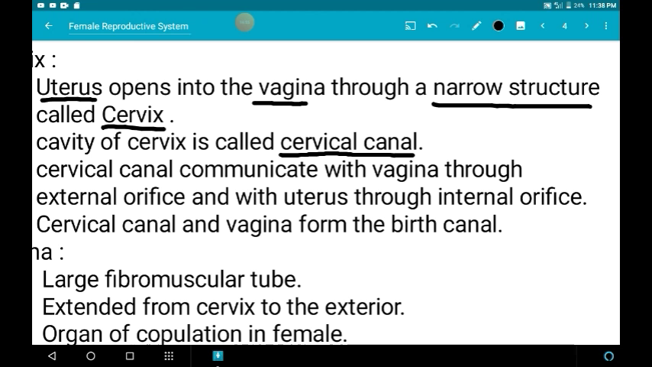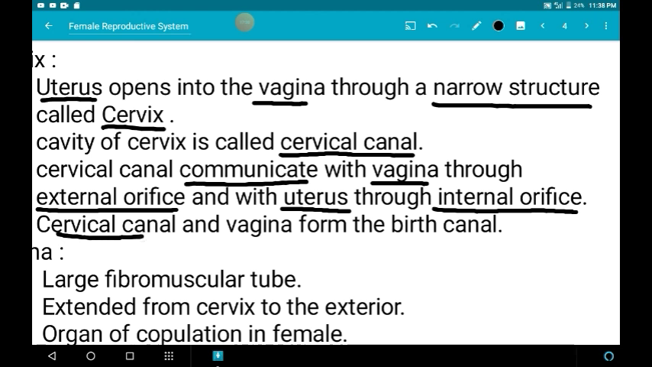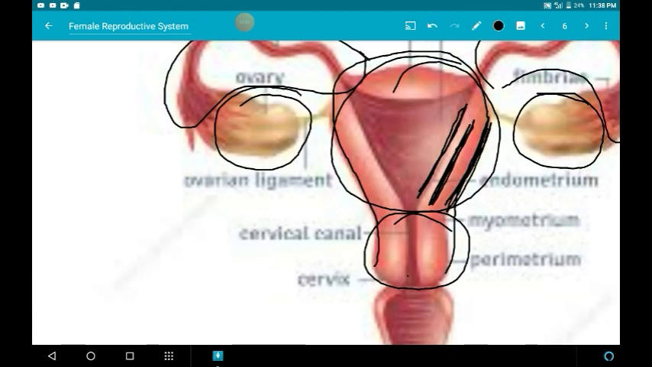The external opening is called the external orifice. With the help of this external orifice, it communicates with the vagina. And internally it possesses another opening, called the internal orifice. Through this internal orifice, it communicates with the uterus. And this cervical canal and vagina together form the birth canal.